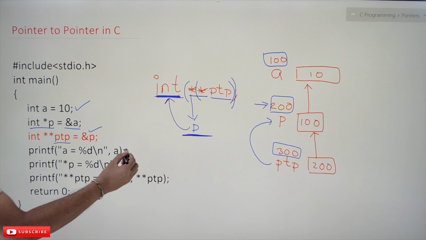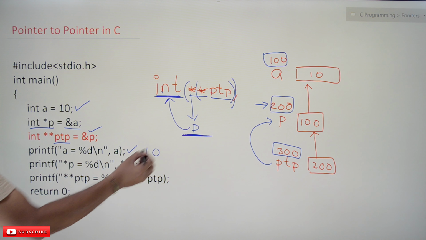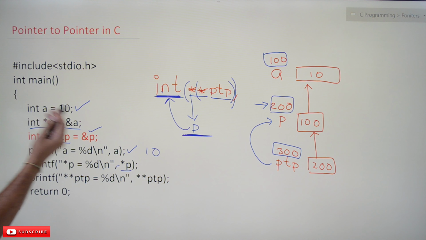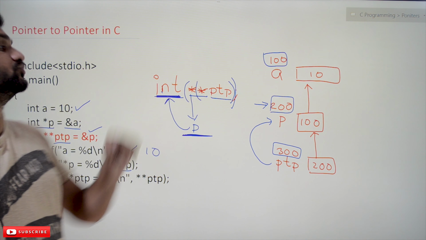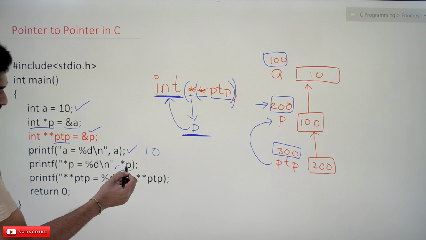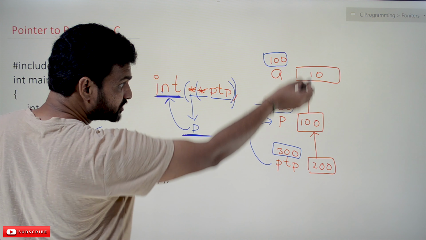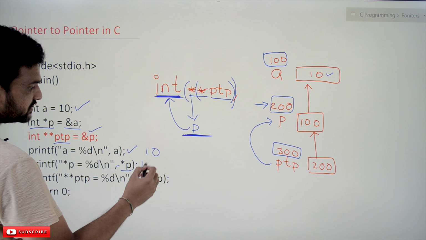See here, these printf statements. We want to print A, so directly we will get A. Star of P, the indirection operator, gives the value to which a pointer is pointing. Pointer P is pointing to A, so the value stored there is 10. So it is going to print 10.